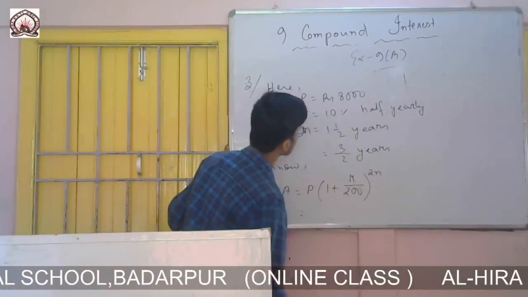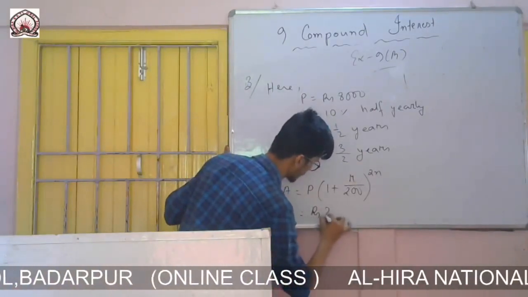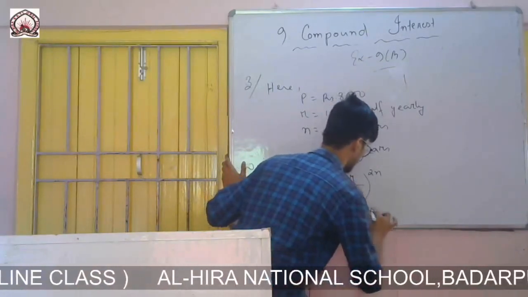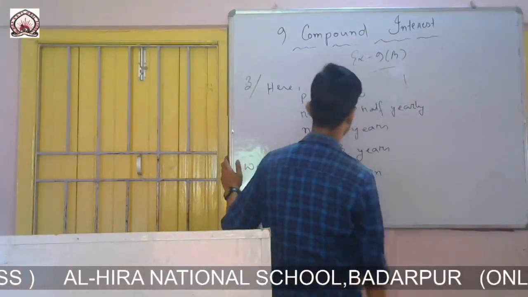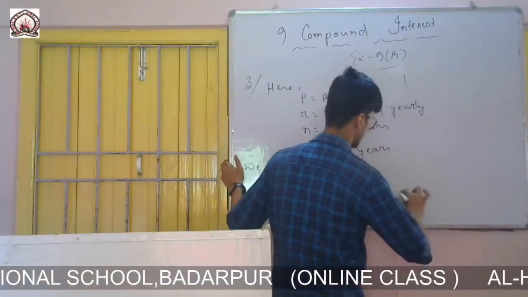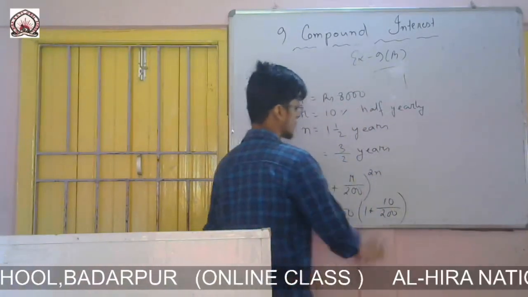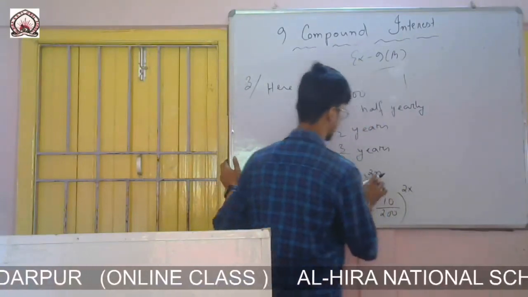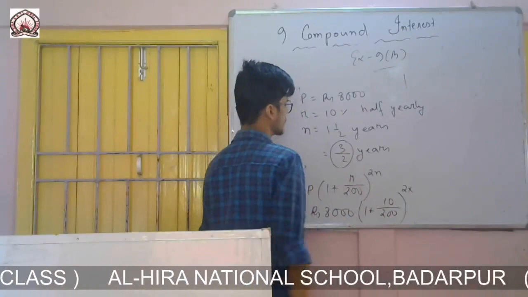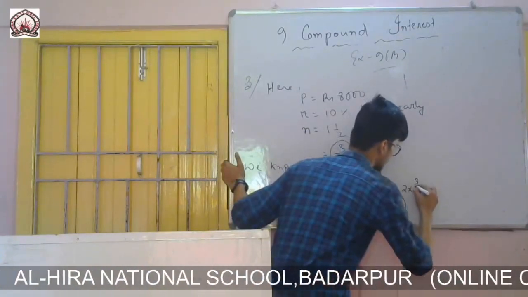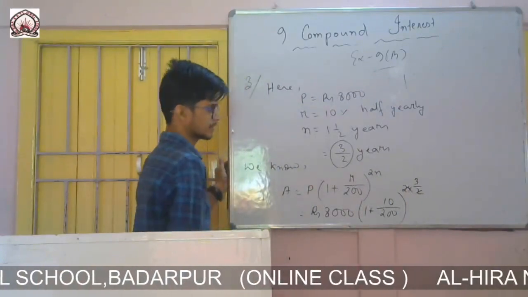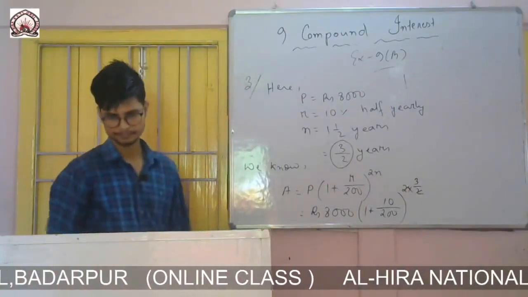So principal is rupees 8,000, 1 plus rate of interest 10 by 200, and twice n means 2 into n. What is the value of n? It is 3 by 2. So I will write here 3 by 2. This 2 and this 2 I can cancel.